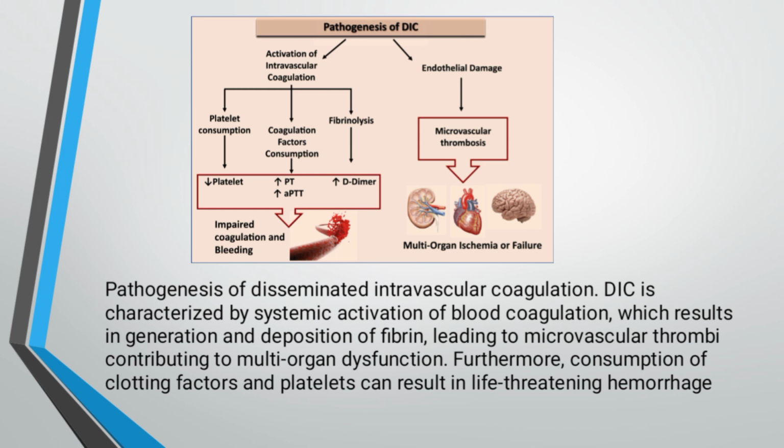The activation of intravascular coagulation and the endothelial damage lead to platelet consumption, coagulation factor consumption, and fibrinolysis, with a decrease in platelets and an increase in prothrombin time, APTT, and D-dimer. And impaired coagulation and bleeding also have sample pictures, and also the microvascular thrombosis and multi-organ failure.